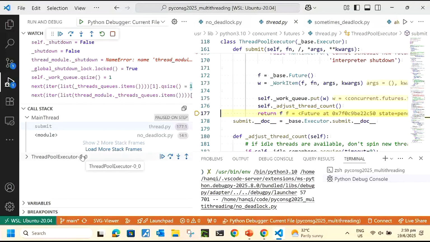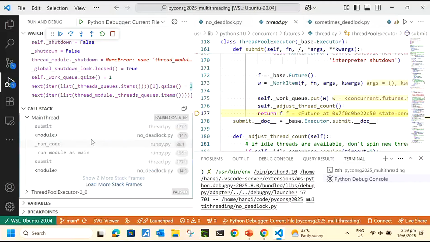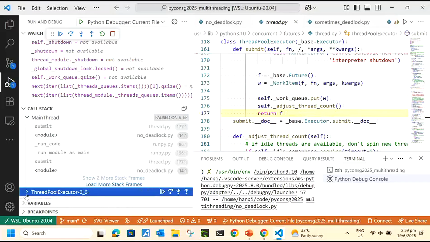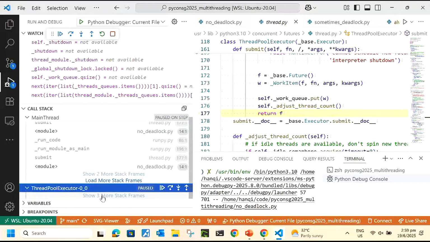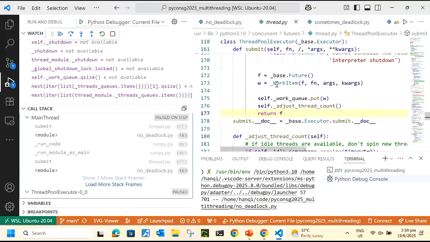Usually, to learn this, you want to load more stack frames, open everything up, see it. So you see that you're in a submit, and it's the submit of thread.py. And for the executor, you want to see what it's doing. You may want to open it up also. But for now, I think there's nothing interesting to see in the executor. So if I continue stepping,